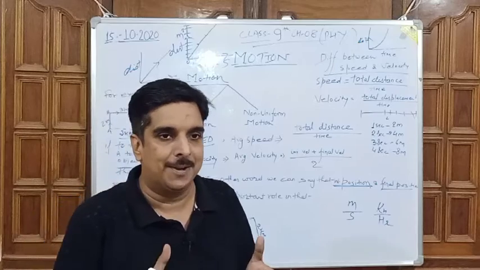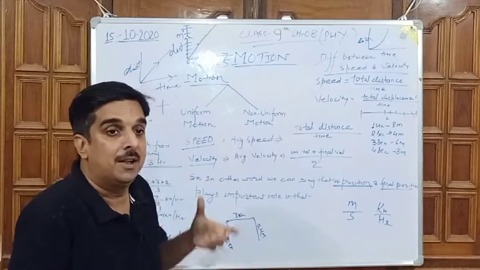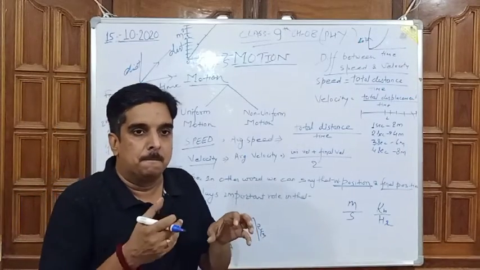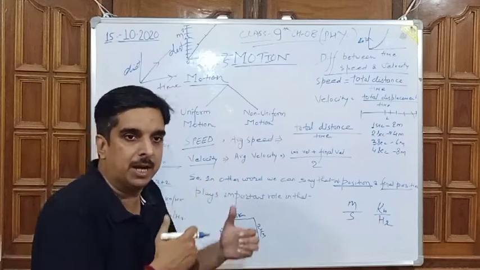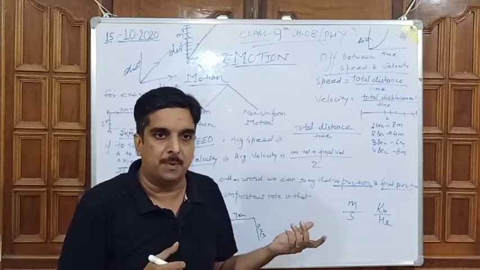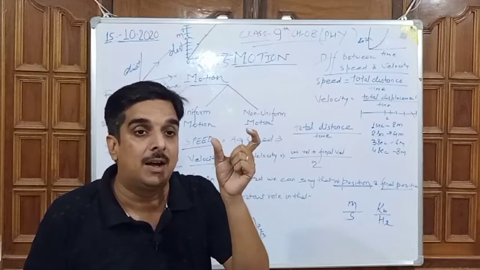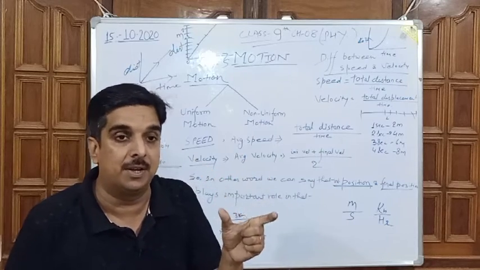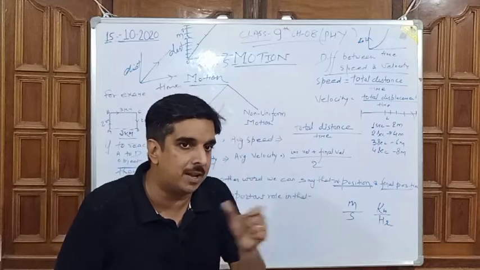Now we can understand from this example that displacement plays an important role for getting velocity, not for speed. It means speed is a scalar quantity, whereas velocity is a vector.